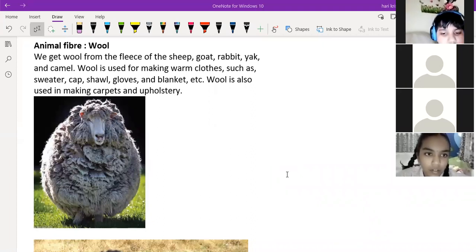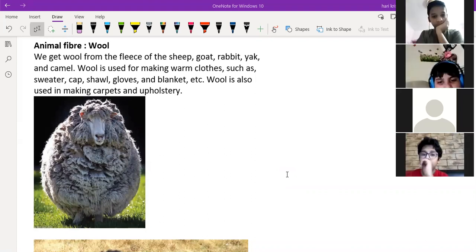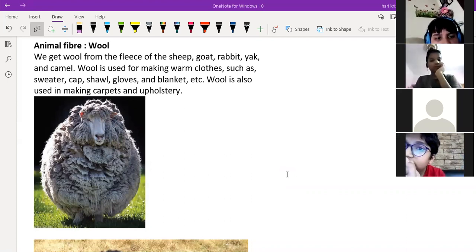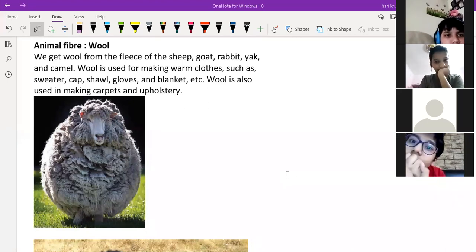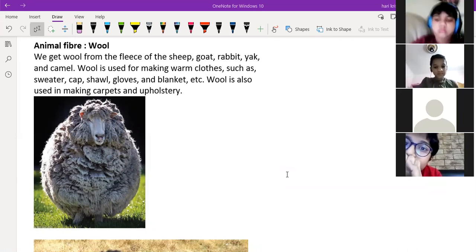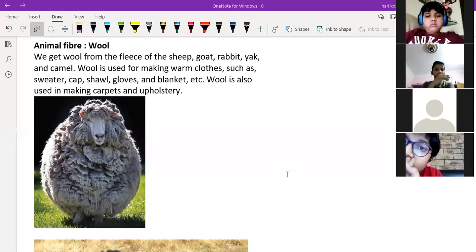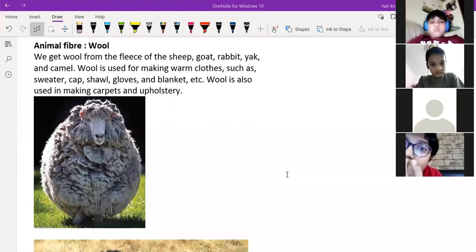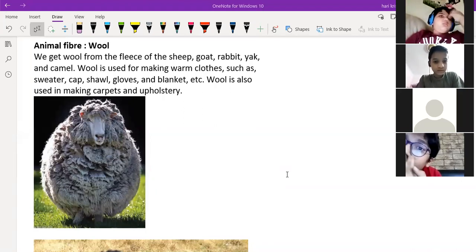Next. Drona, turn on your video. Sir, we get it from sheep, goat, rabbit, yak, and camel. Yeah. Generally, wool will be got from the sheep, mostly from the sheep, goats, yaks, and the camel. Very less from the rabbit. Then where will we use these woolen cloths? In which season will we use woolen cloths? Sir, the winter season. The winter season will use the woolen cloths, right? Yes, sir. To save us from the cool climates.